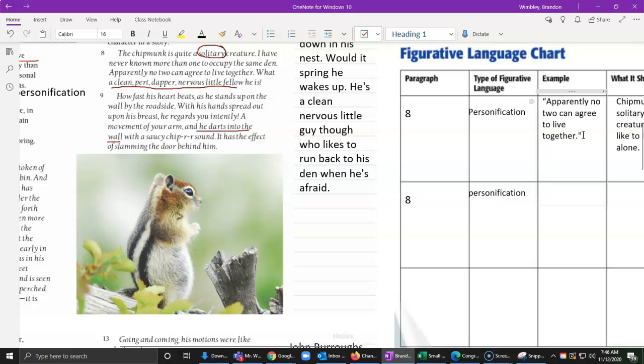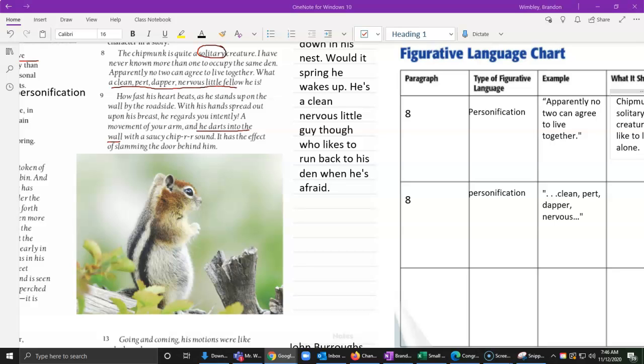So again, we're going to put it in quotation marks. And we use an ellipsis because remember, it's not the beginning of the sentence, and we put "clean, pert, dapper, nervous," and so on. And maybe we don't know what that word pert is, because even me, as an adult, I had to look it up. So I do that same thing again as I look it up on the internet, and pert means attractive or lively. So it means there's like this glow about him, that he's pretty good.